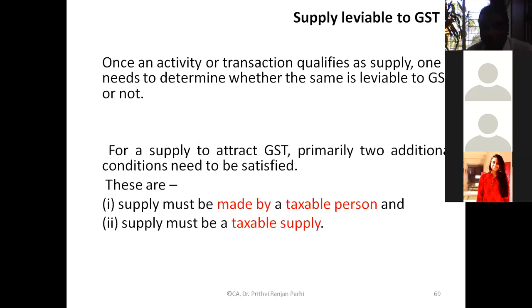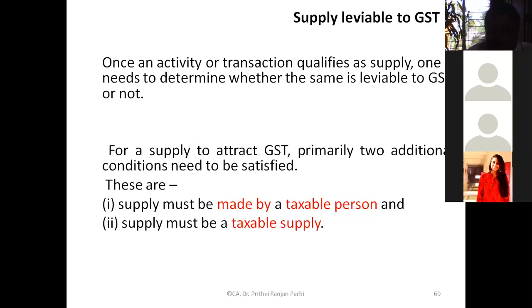Okay, let me help you. I'll be explaining in detail. At this stage, you understand taxable person means who is registered under GST law, or who is supposed to be registered, who is liable to register himself under GST law. They are the taxable person. Or if somebody has voluntarily registered himself under GST law, he is also a taxable person.